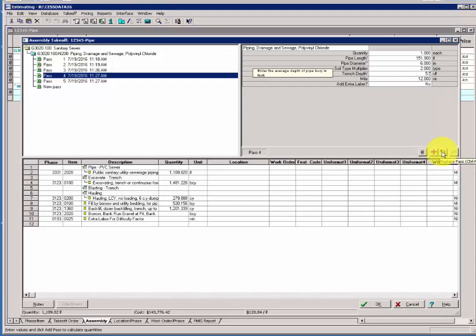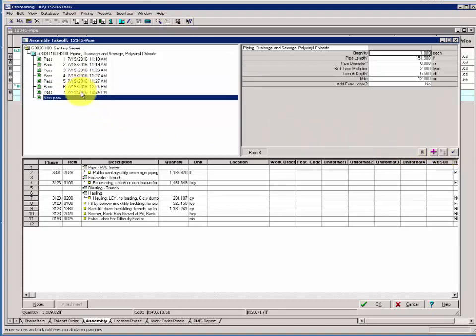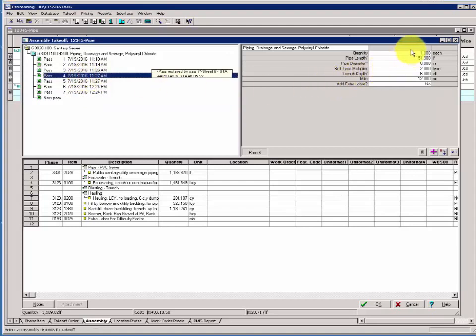Right of purple add. Now you might expect to see your original 5 passes plus a new Pass 6 for the Replace Pass. But in fact, when you hit Replace Pass, you get passes 6 and 7. And let's take a look at how these Replace Passes function. If we go back to Pass 4, we'll notice our original quantity of 1, our original length, and our original depth. The system has added a note here, supplied by the system, that the pass has been replaced by Pass 7, not by Pass 6.